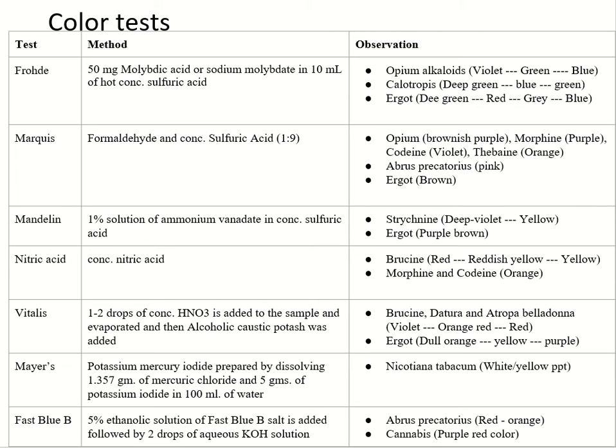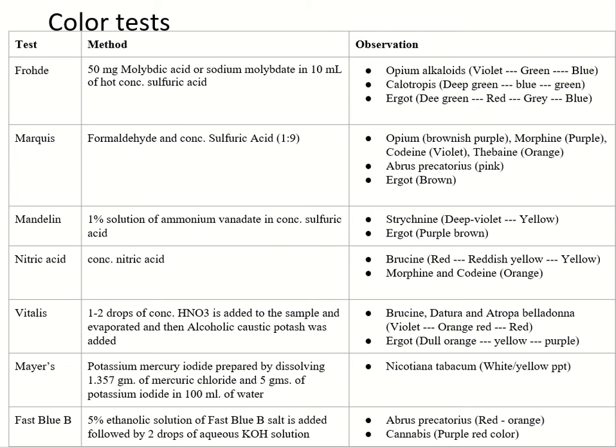then blue. Marquis reagent, formaldehyde and concentrated sulfuric acid in the ratio 1:9. With opium, it gives brownish purple, morphine purple, codeine violet, thebaine orange, Abrus precatorius pink, and ergot brown. Mandelin, 1% solution of ammonium vanadate in concentrated sulfuric acid.